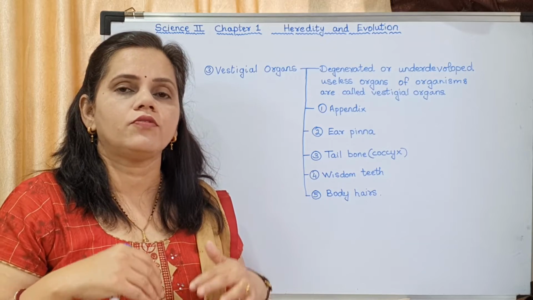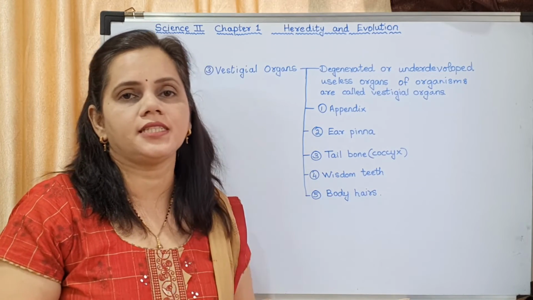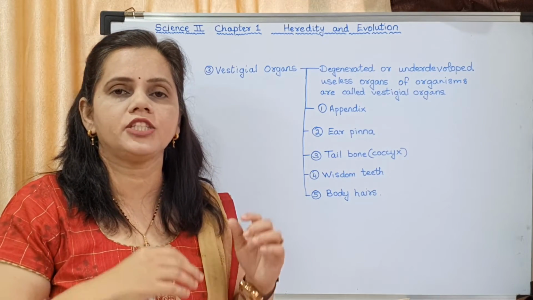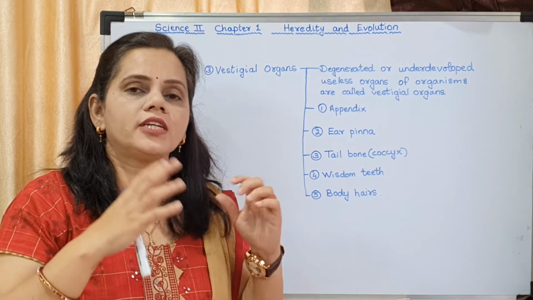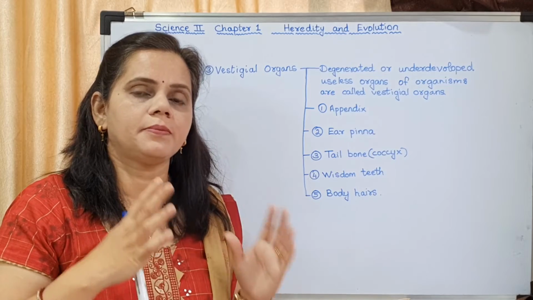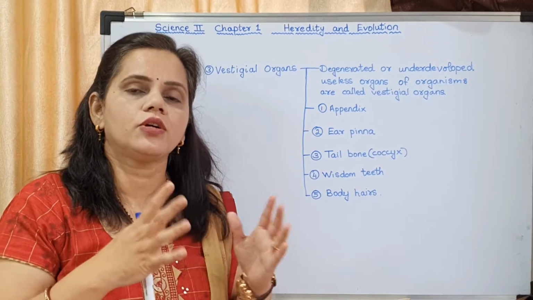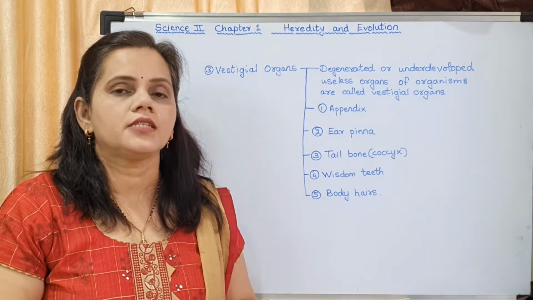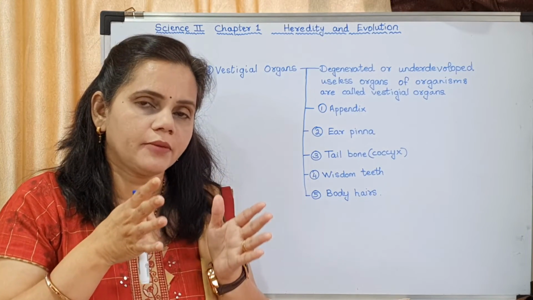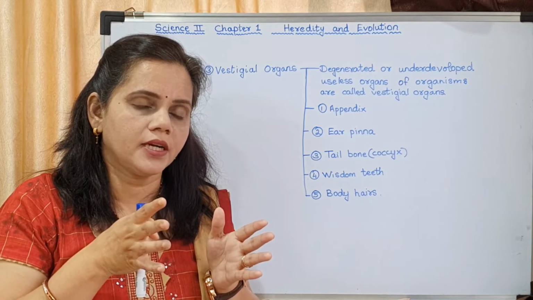Understood? So they have a separate chamber in their digestive system. What is that separate chamber for? That separate chamber is for storing the food for that particular period of time.